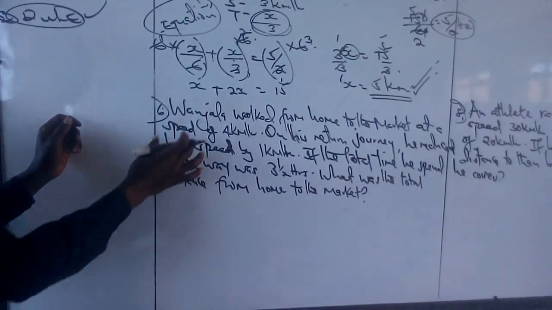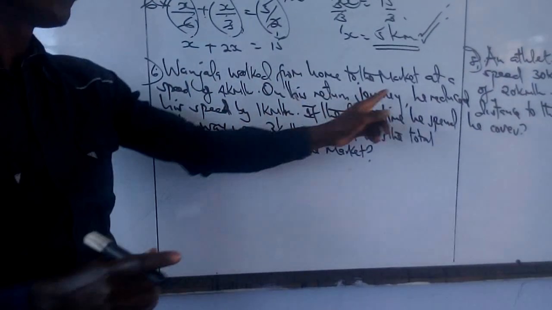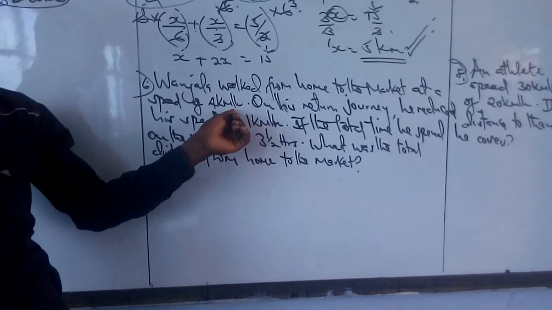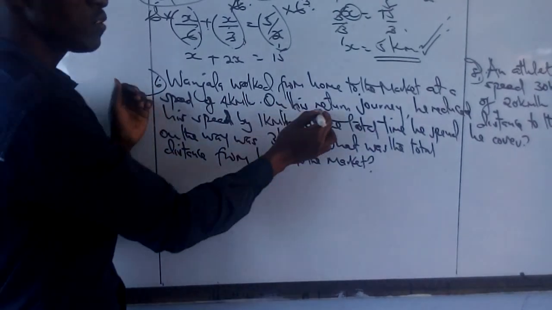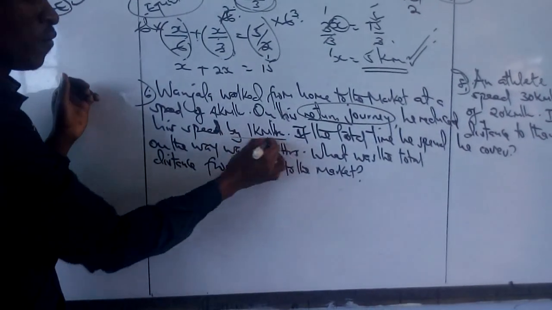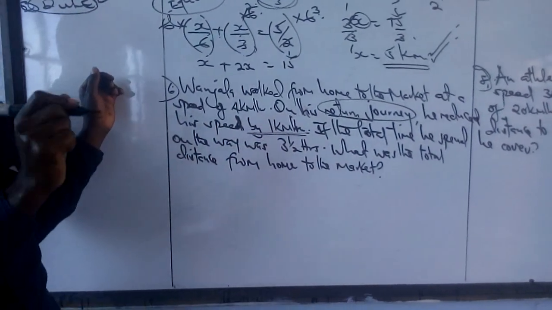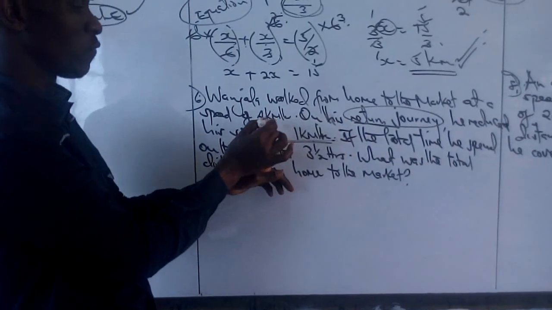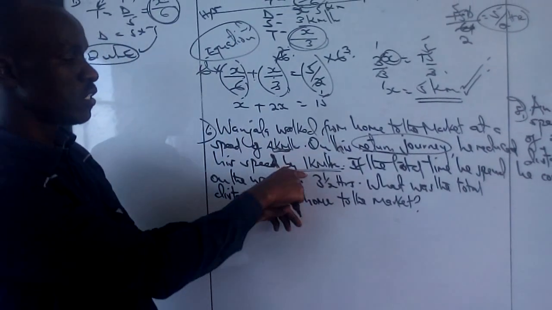Question 6 says, Wanjala walked from home to the market at a speed of 4 kilometers per hour. On his return journey, he reduced his speed by 1 kilometer. He was traveling at 4 kilometers per hour and he reduces it by 1.